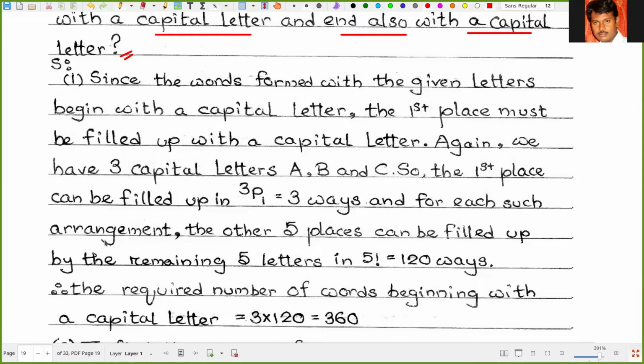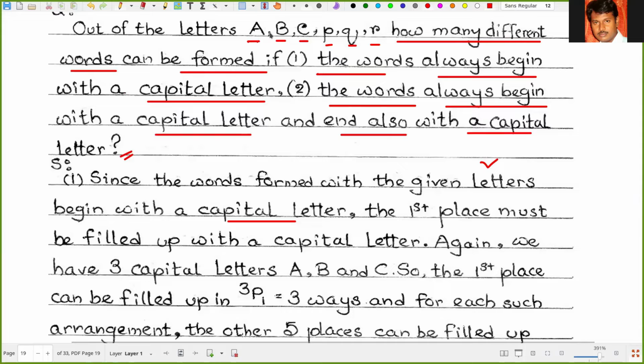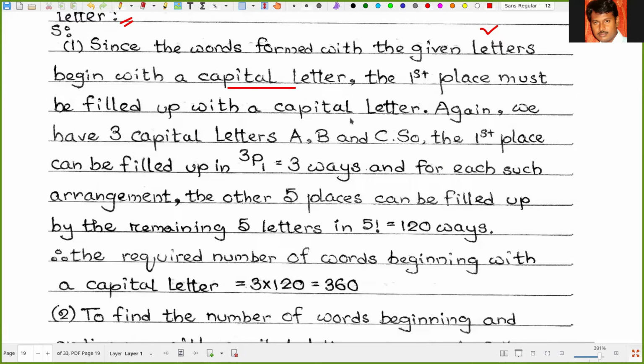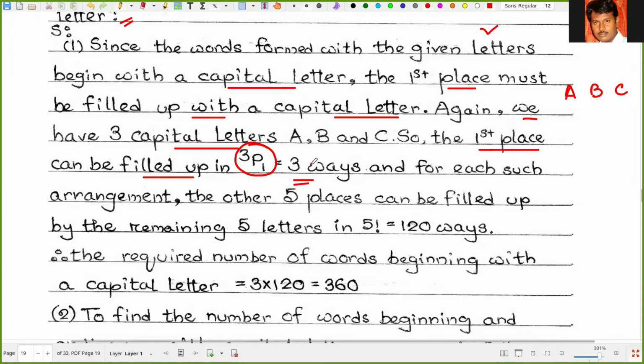Since the words formed with the given letters begin with a capital letter, how many capital letters are there? Now that one, capital A, capital B, capital C, that means 3 capital letters are there and 3 small letters are there. So the first place must be filled up with a capital letter. Again, we have 3 capital letters A, B, C. So the first place can be filled up in 3P1 ways or 3 ways, because we are choosing only the first place as a capital letter.